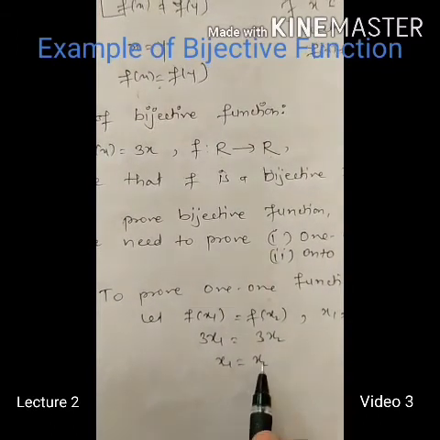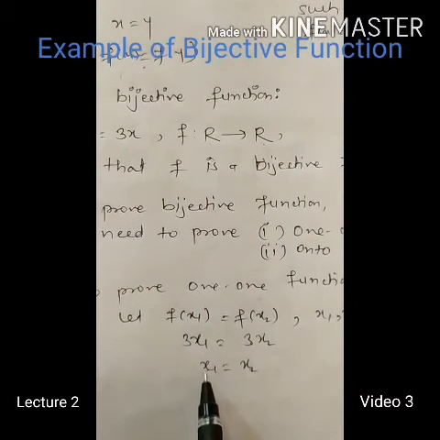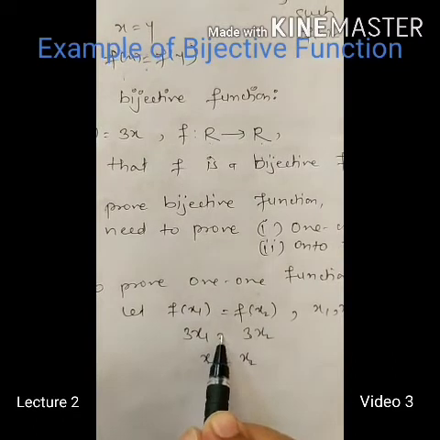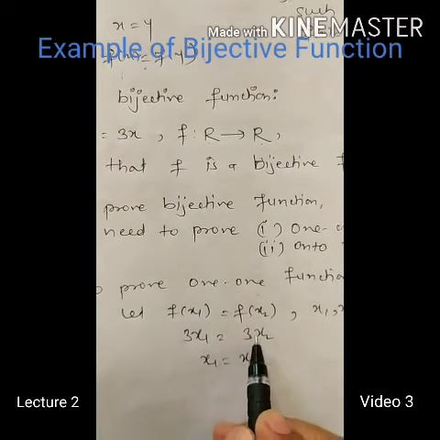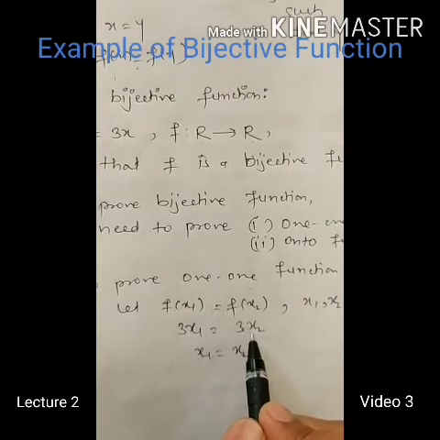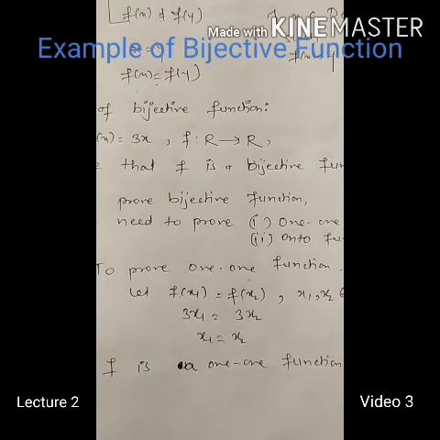So for f of x1 equals f of x2, we are getting x1 equals x2. Or reversely also you can consider. Now if x1 equals x2, we can multiply both sides by 3. So 3x1 equals 3x2. What is 3x1? This is the function in x1. And what is 3x2? This is the function f of x2. So clearly f is a 1-1 function.